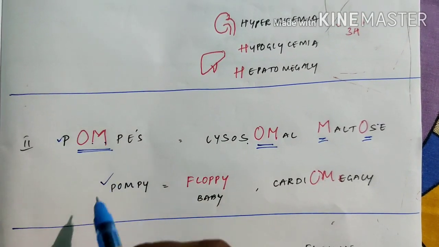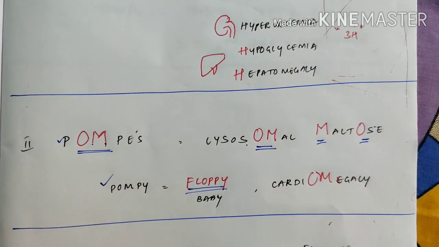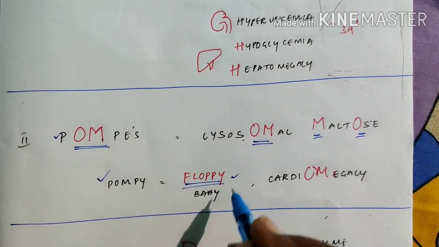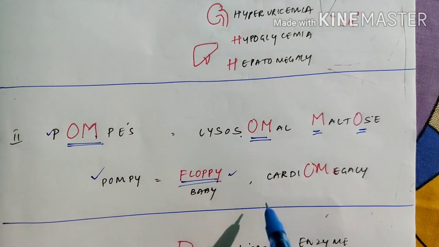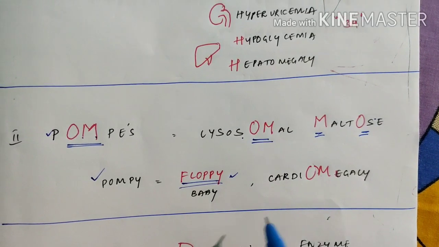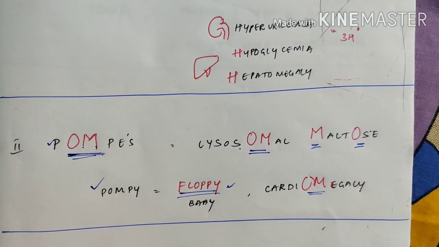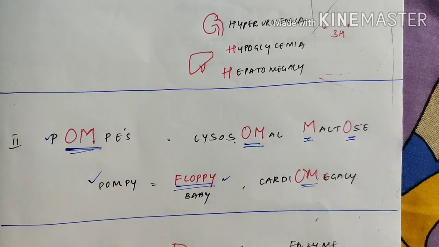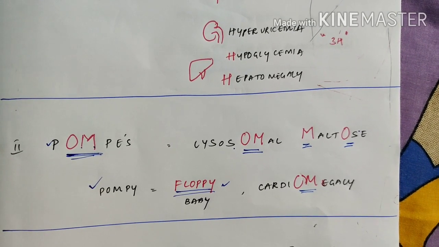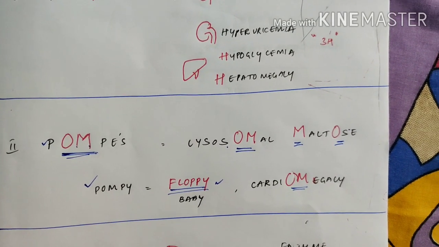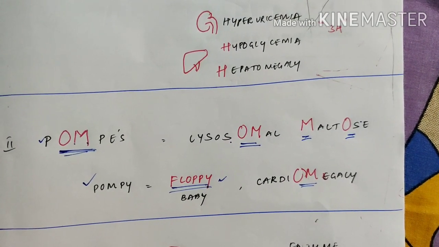You spell Pompe's as Pompe, so floppy. Remember this. In this disease, the newborn is floppy. It's like floppy baby syndrome. He's very floppy and hypotonic. And with this OM only, you can remember cardiomegaly. It's very simple. Pompe's, with that OM you can remember lysosomal maltase, and then with Pompe you can remember floppy baby, and then with Pompe itself you can remember the cardiomegaly.